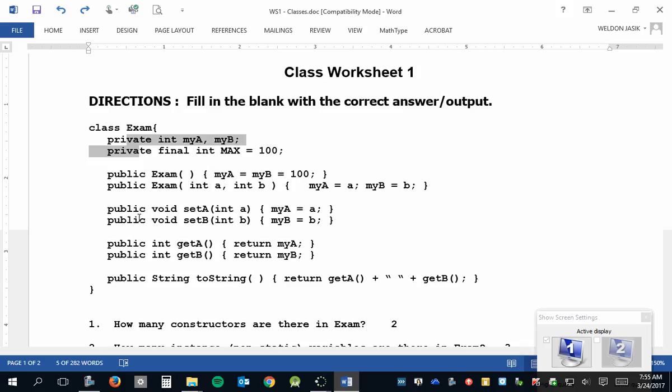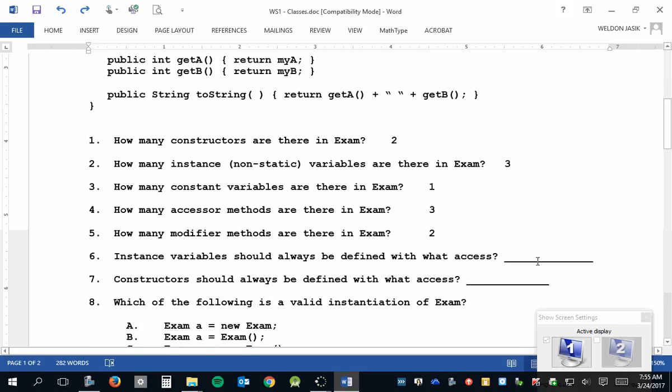This is a general rule. And once again, this is not how Java is coded. You can make these whatever you want according to Java. They can all be private or public. It'll compile either way. But this is how object-oriented programming is done, generally speaking. That's how we'll always do it. So, instance variables should be private. Constructors and methods should be public.